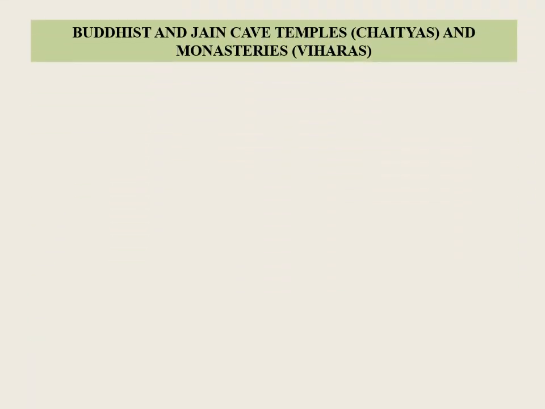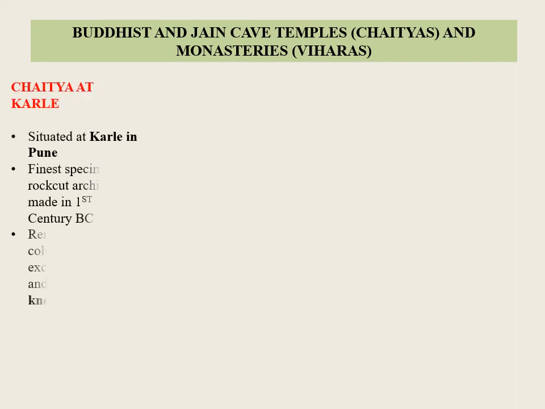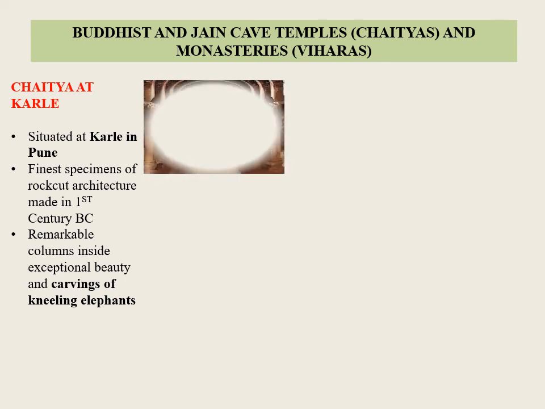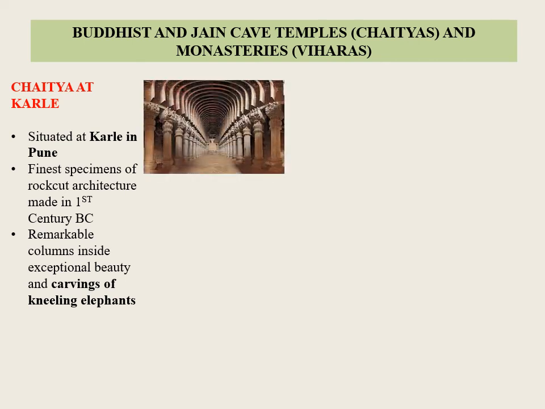Buddhist and Jain cave temples called Chaityas and monasteries called Viharas. Let's look at Chaitya at Karle. The Chaitya situated at Karle in Pune, Maharashtra is considered one of the finest specimens of rock-cut architecture in India. The remarkable columns inside the Chaitya are of exceptional beauty and were made in the 1st century BC.